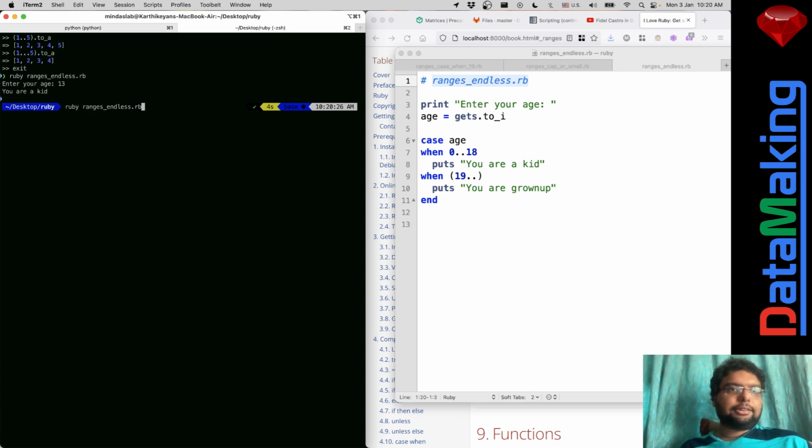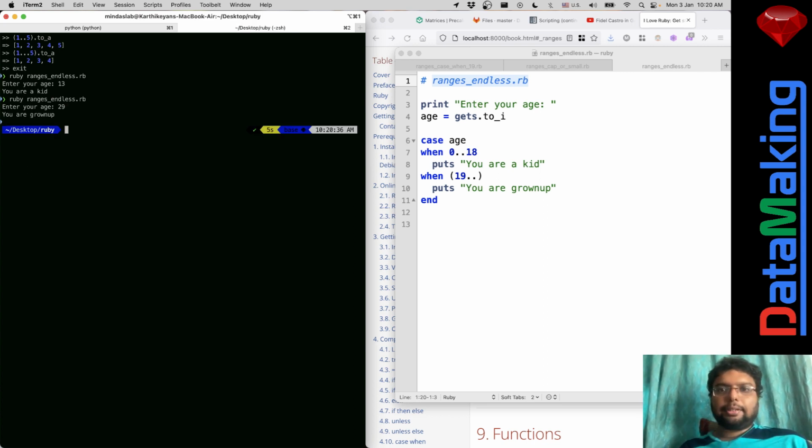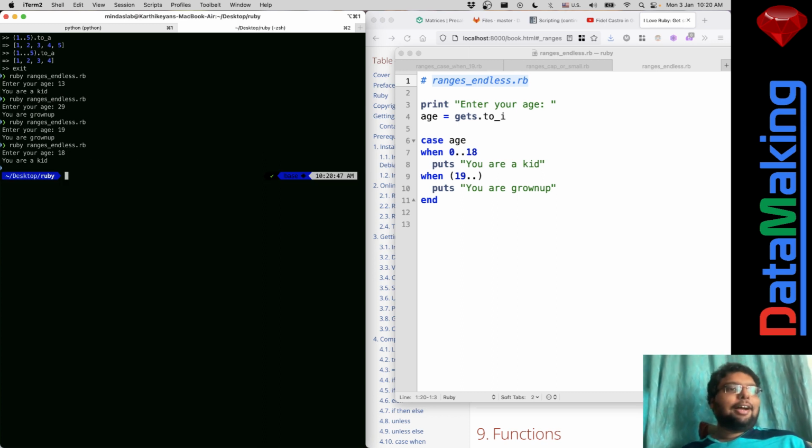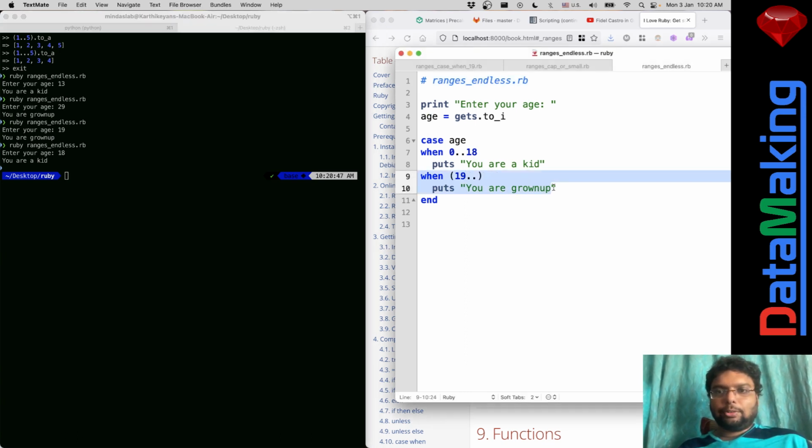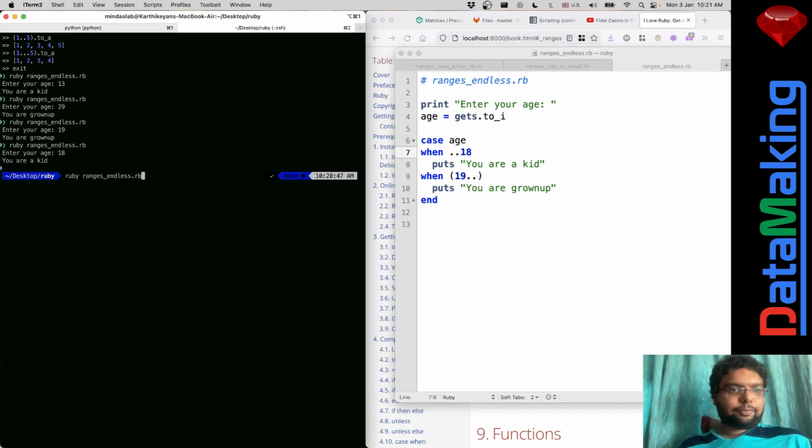So if I enter 29, it says you are a grown up. What if I enter 19? It still says you are a grown up. What if I enter 18? You are a kid. So the thing you need to note over here is this one, from 19 to above. And similarly, you can also put something like dot dot 18, right? So let us try it again. Okay, 7, you are a kid.